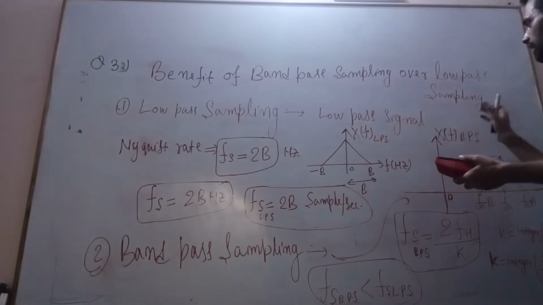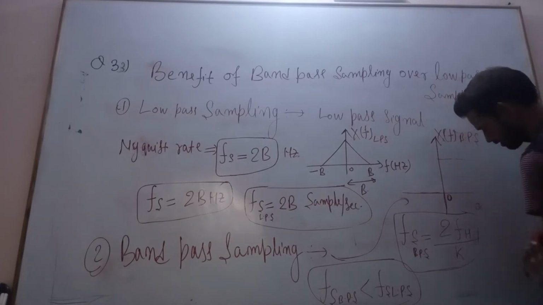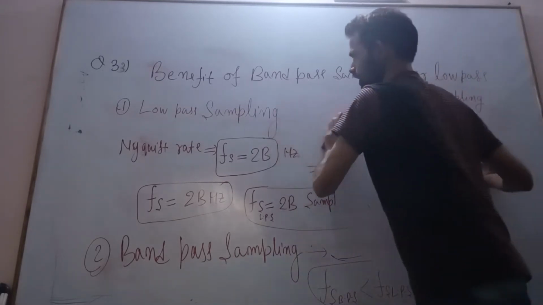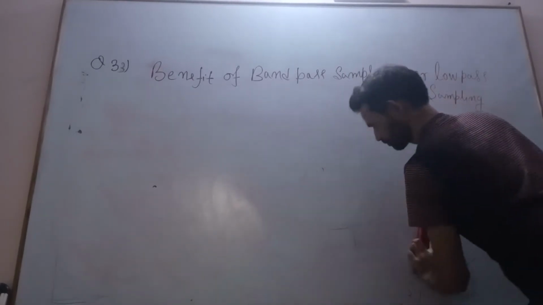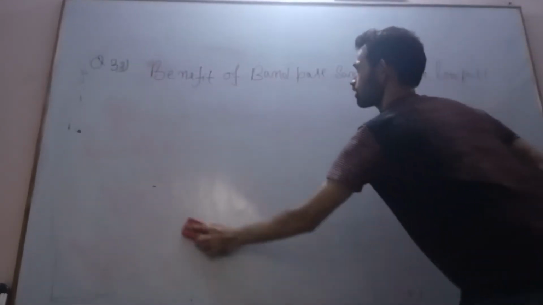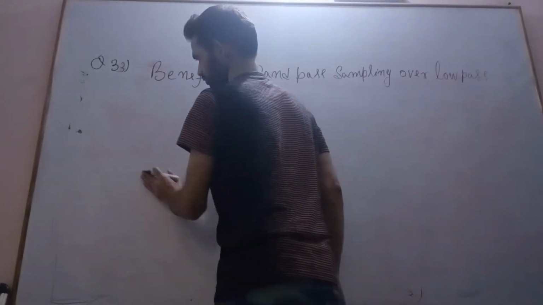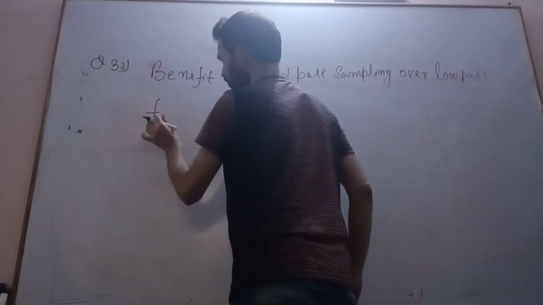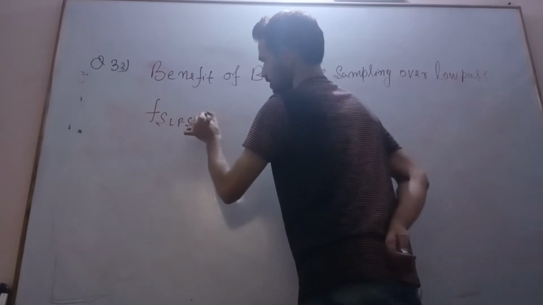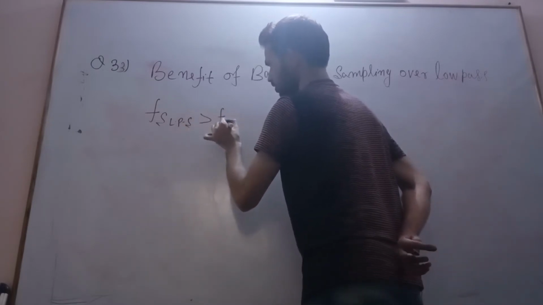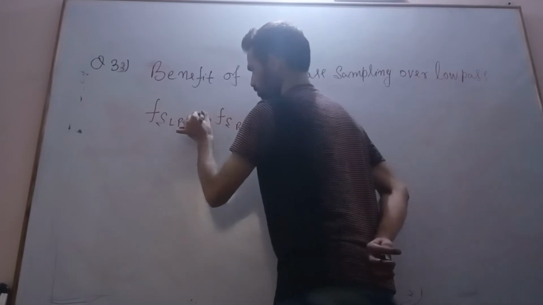Then what type of benefit do we get in the case of a band pass signal compared to a low pass signal? Let us see.